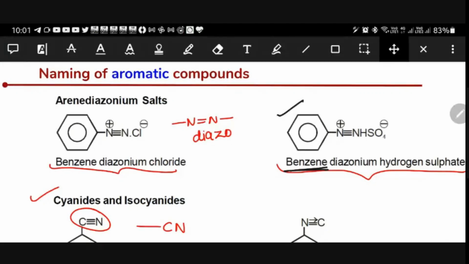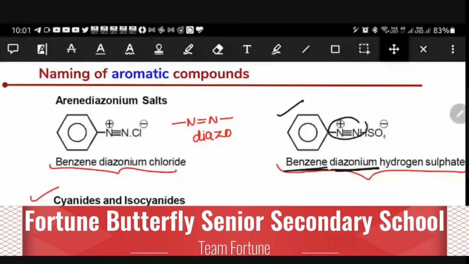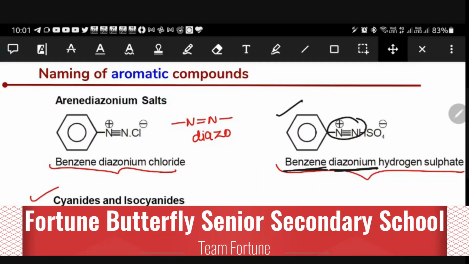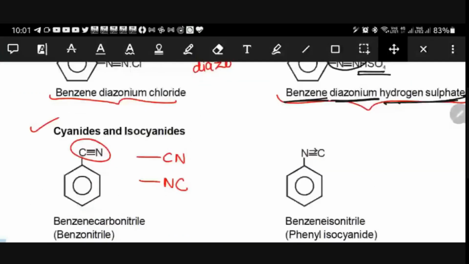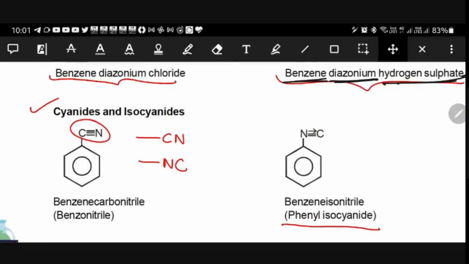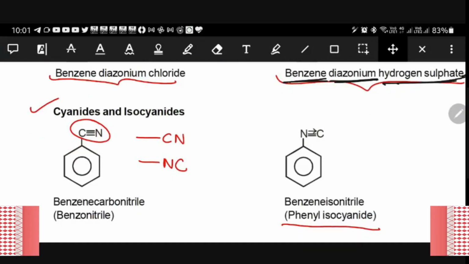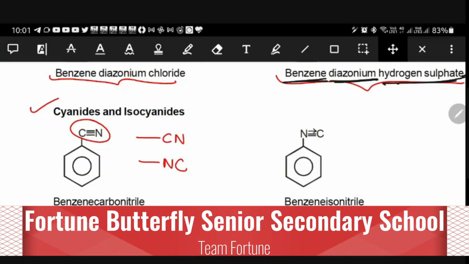Benzene, we have a benzene, and we have diazonium, N triple bond N. And what exactly is there? Hydrogen sulfate, that he given here. It is very simple, the naming is very simple here. Benzene diazonium hydrogen sulfate. Am I clear, everyone? Yes.